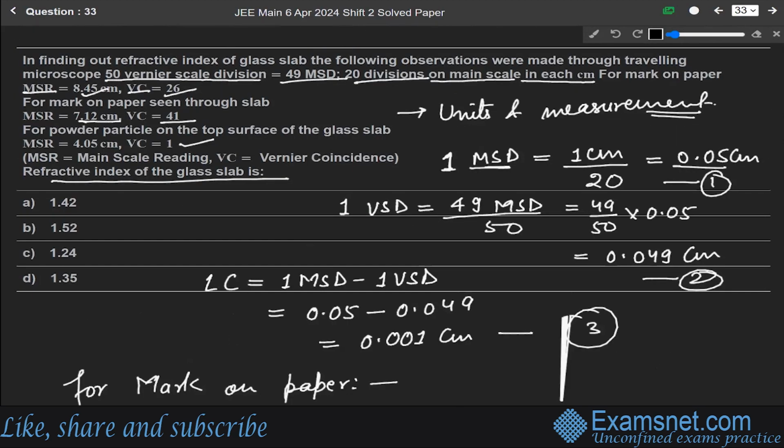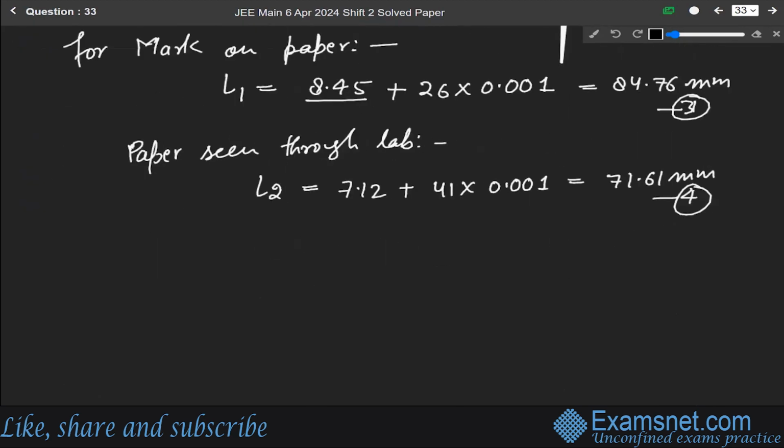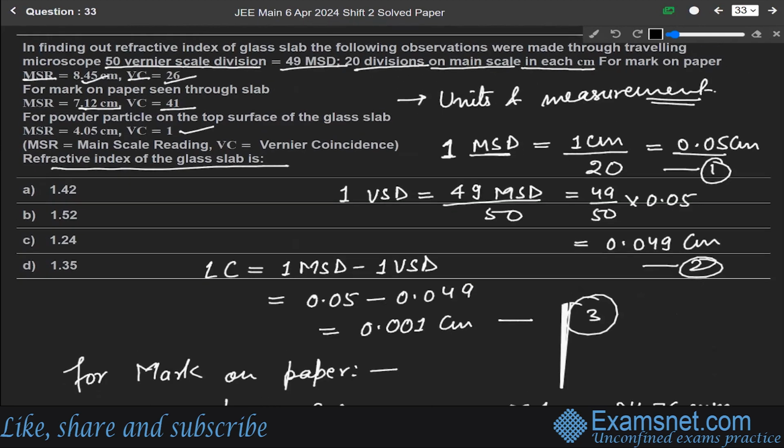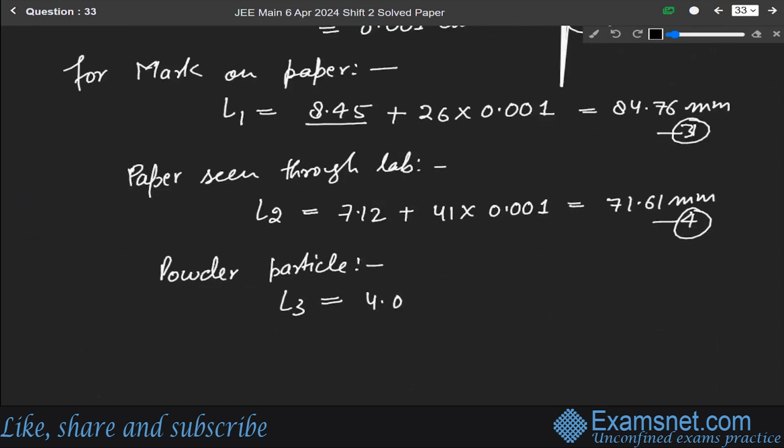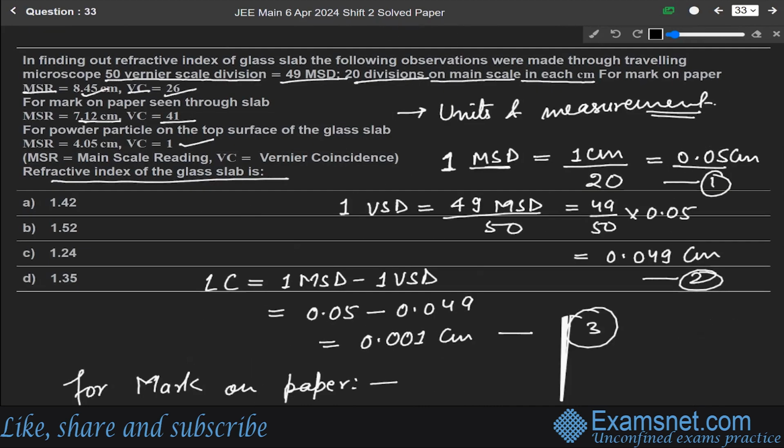And then for the powder particle on the top surface of the glass slab, let us say L3 will be equal to 4.05 plus 1 into 0.001. So it will be 40.51 millimeter. Let us say this is fifth. Now we have to find the refractive index of the glass slab.